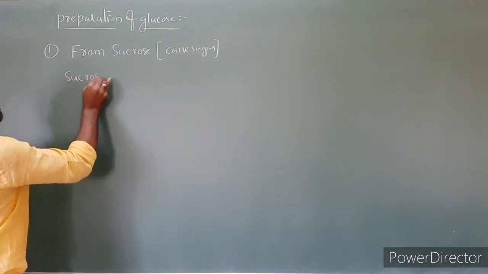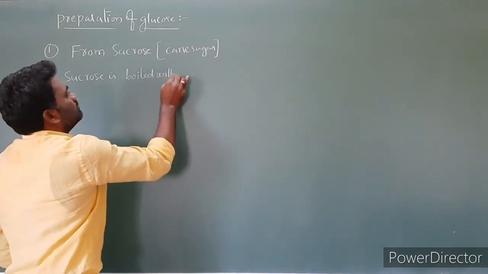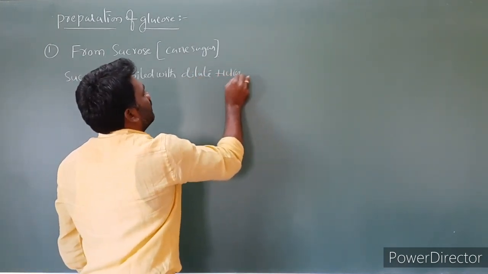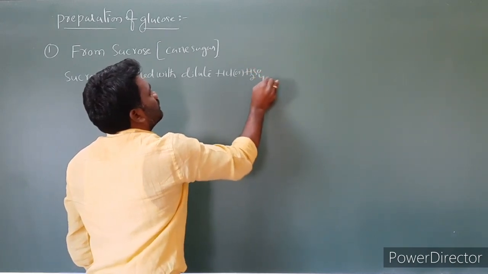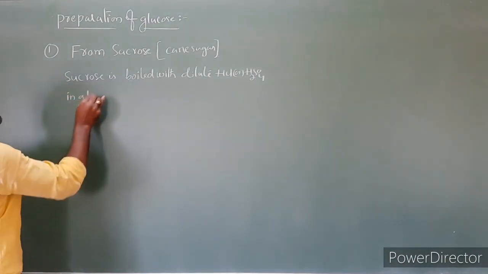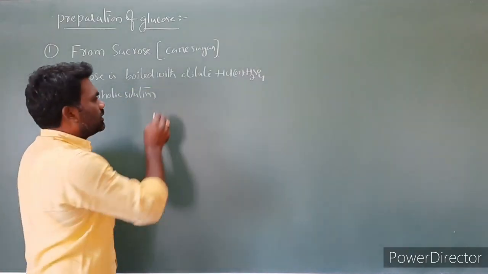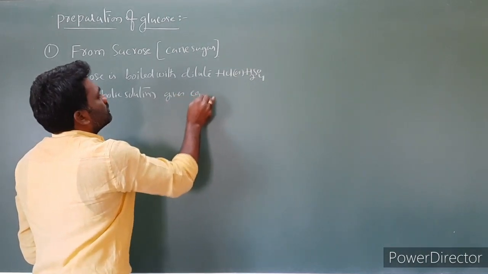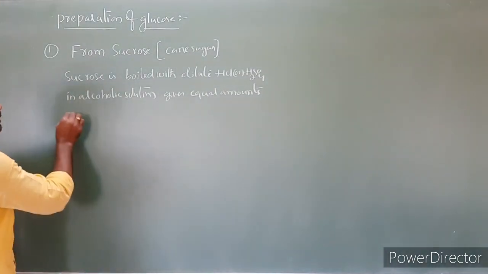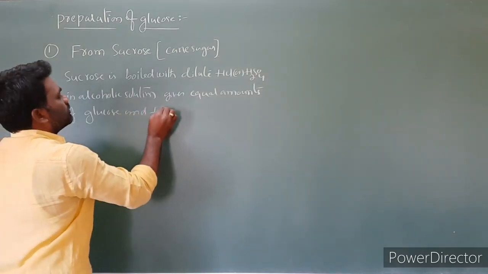Sucrose is boiled with dilute hydrochloric acid or dilute H2SO4 in alcoholic solution, which gives equal amounts of glucose and fructose.